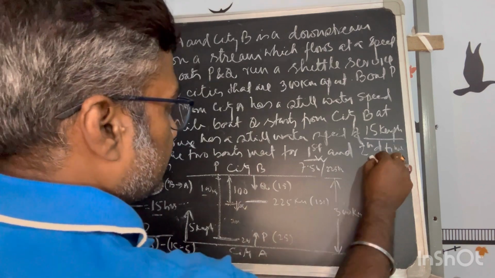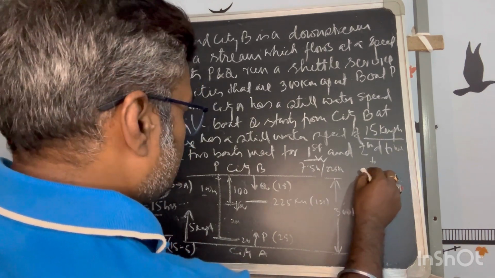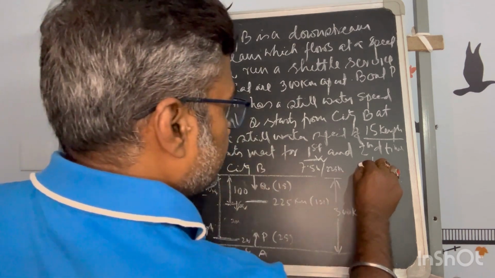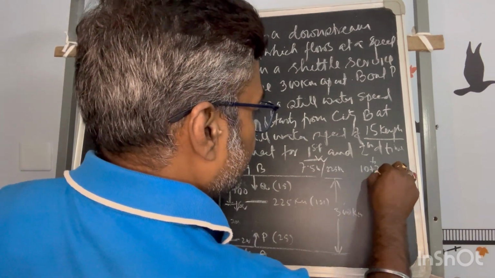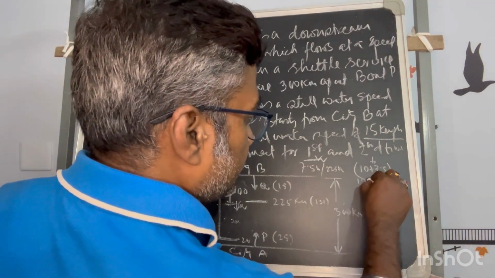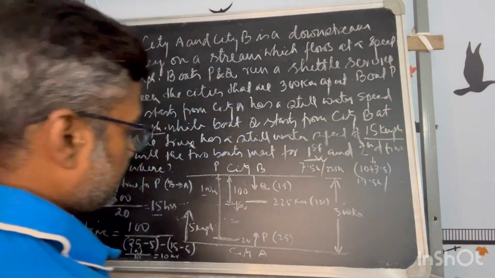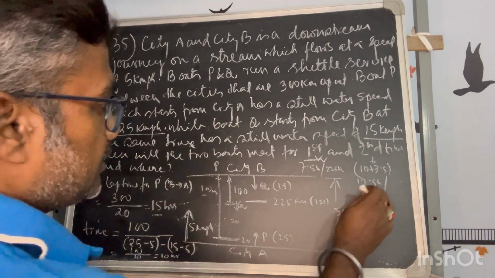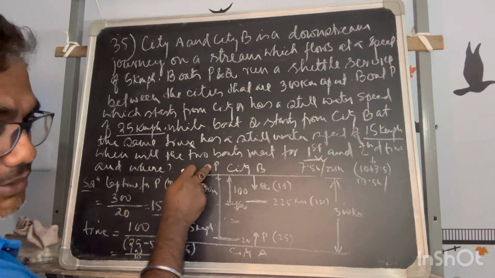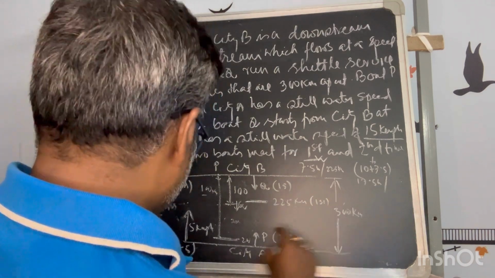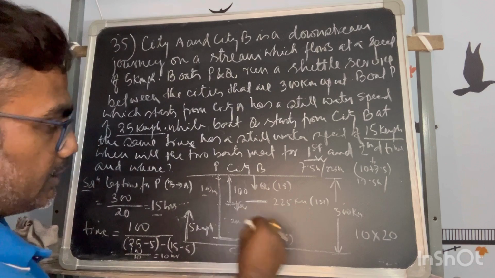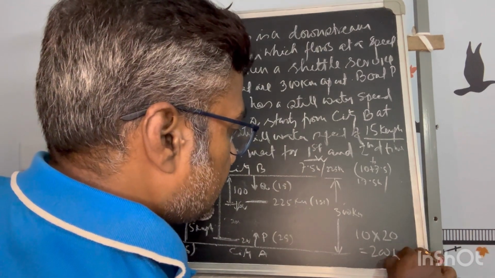For the second time, the answer will be, if I consider the whole journey, 10 plus 7.5 from the starting of the journey, that will be 17.5 hours. And distance is what? If I consider the distance from bank B with respect to P, that will be how much? 10 hours into the effective speed of P, that is equal to 200 kilometer.